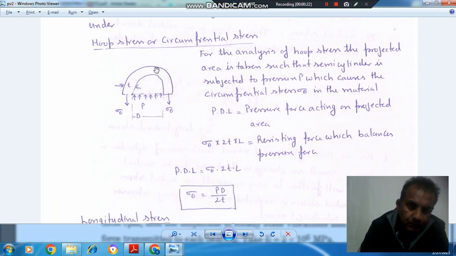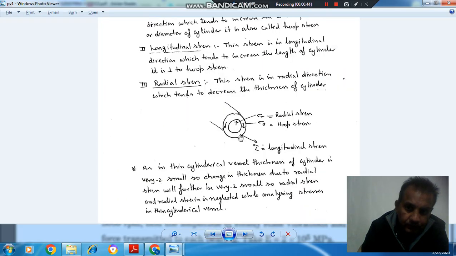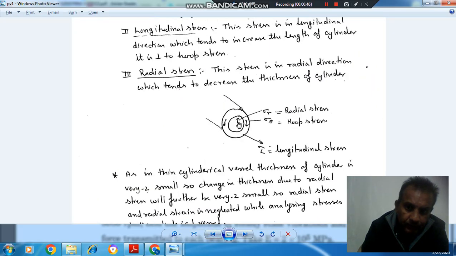So this is the part of the cylinder cut in between, and P is the pressure inside the cylinder. Sigma theta is the hoop stress developed due to the pressure. D is the inside diameter, T is the thickness. Then if we take the projected area, the hoop stress would be like that, like that. So if we take the half of the cylinder